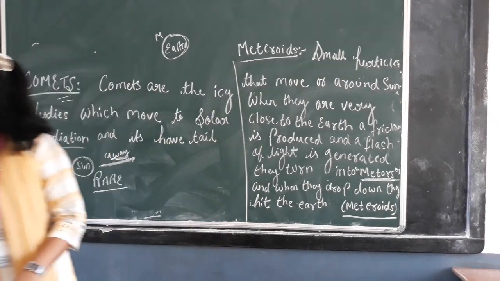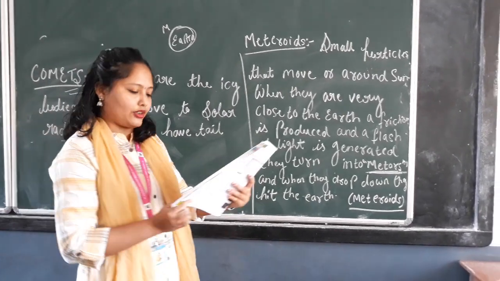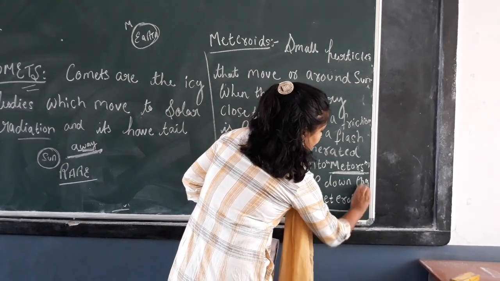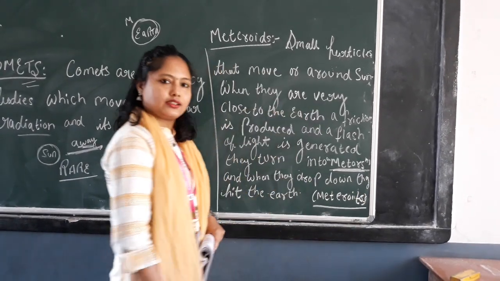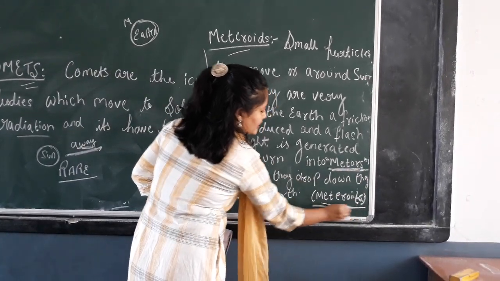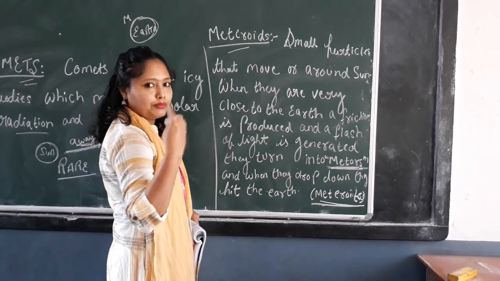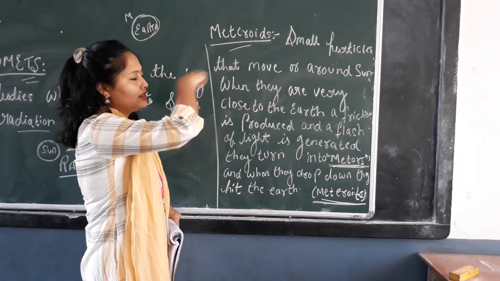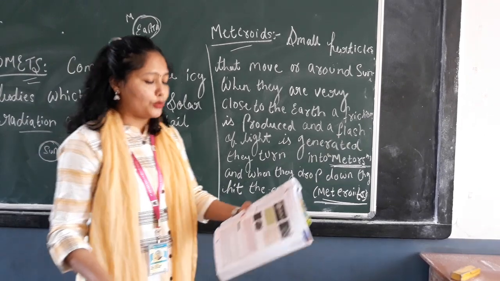Okay. Just look at the spellings of meteoroids, meteors and meteorites. Do you understand? These terms, the pronunciation might be similar, but things are very different. So these are the last part of heavenly bodies. I hope you have understood.